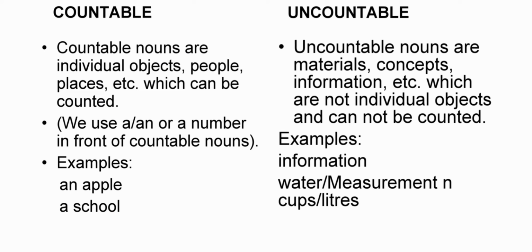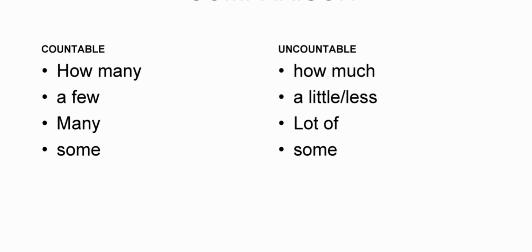What about uncountable nouns? Uncountable nouns are materials, concepts, information, etc., which are not individual objects and cannot be counted. Example: information. And how can we express them? It might be a question now. You can express them in measurements. You can use units of volume or weight, like liters, tablespoons, teaspoons, or cups. Here is a small comparison between countable and uncountable nouns.